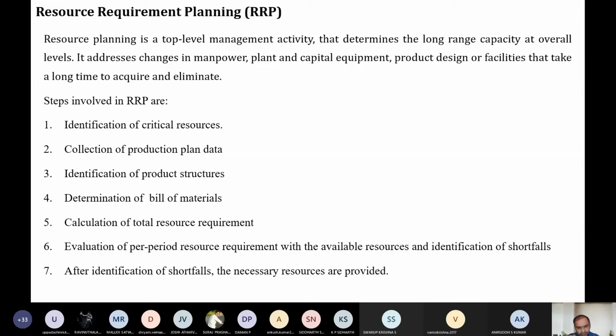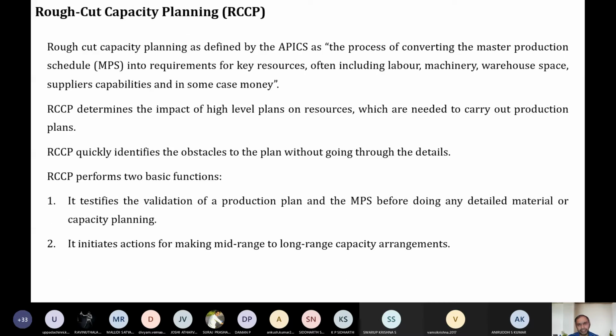That is all these things. If you see, it's prior to starting the production. So this will be really helpful for the shortfalls you are going to face. The next is rough cut capacity planning.